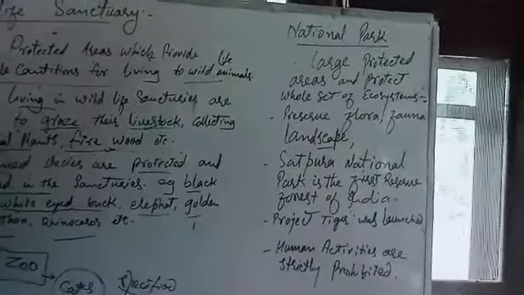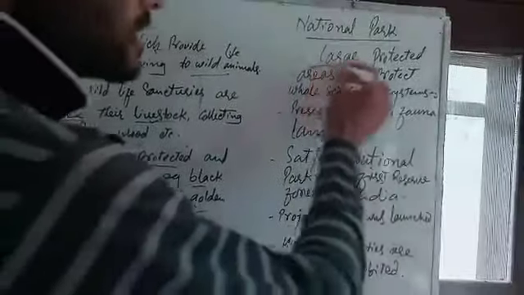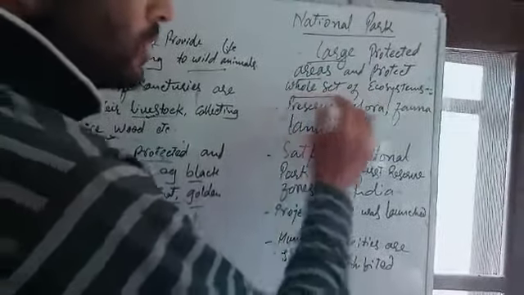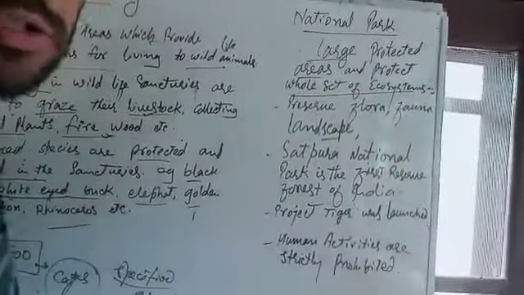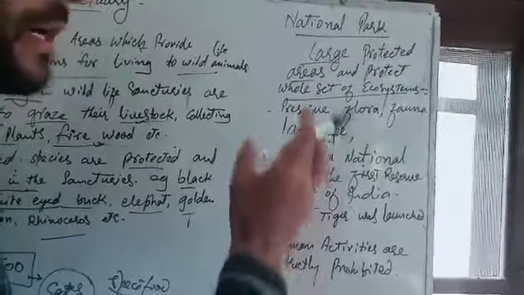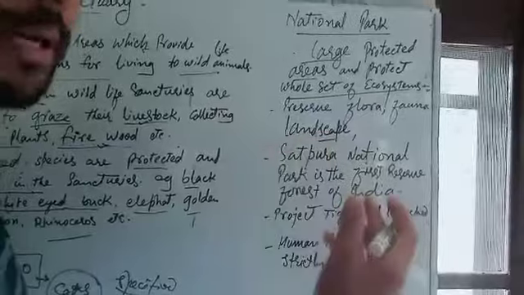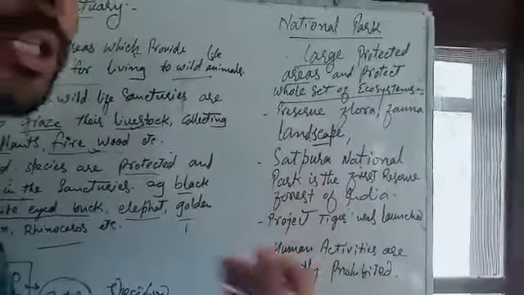Next is national park. It is another protected area, but it is large in size. Large protected areas protect a whole set of ecosystems. What is an ecosystem? Actually, it is that system in which plants, animals, and environment live in coordination with each other.